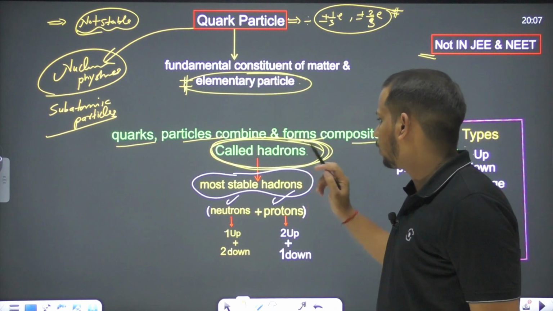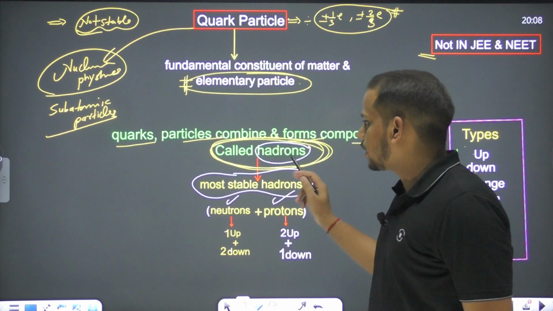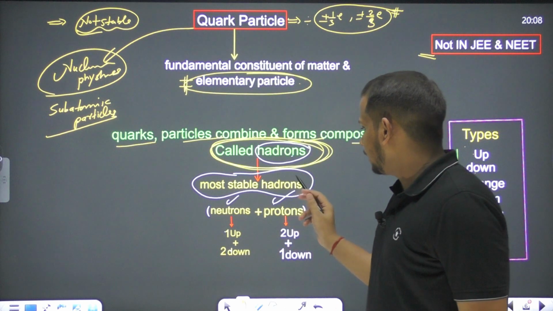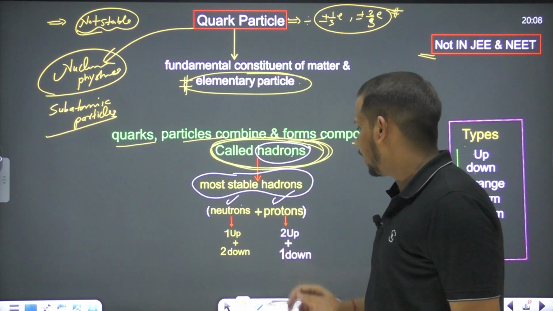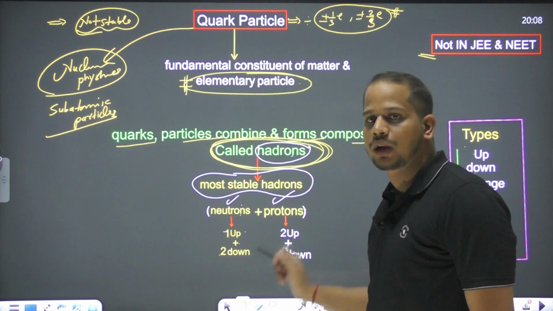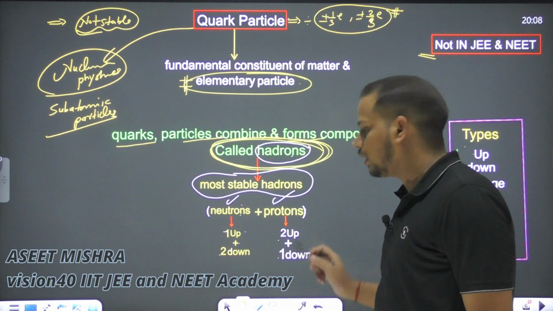What is the meaning of hadrons? Hadrons means it's a composite particle which is made up of quark particles, right? So let's see here, if this is the neutron and proton we have. In the neutron there are 1 up and 2 down quark particles, and in the proton there are 2 up and 1 down quark particle.